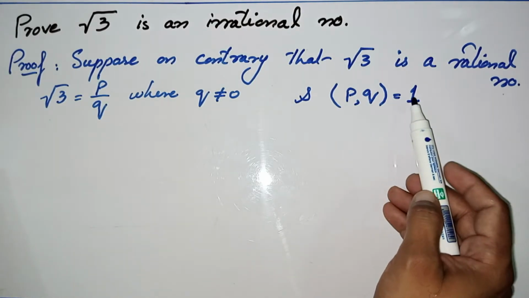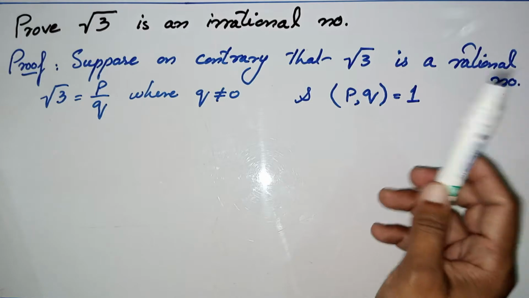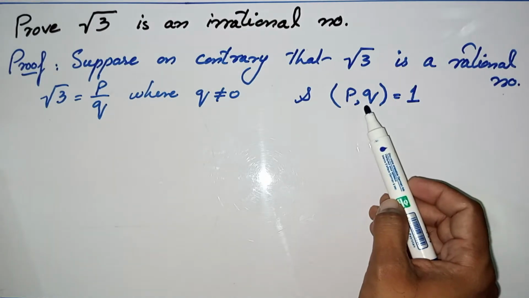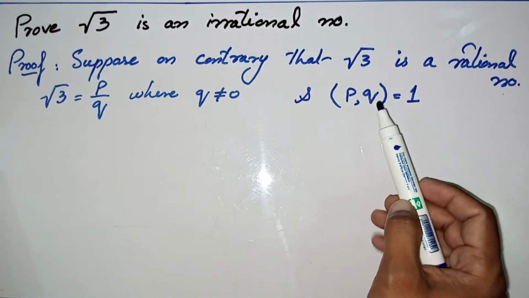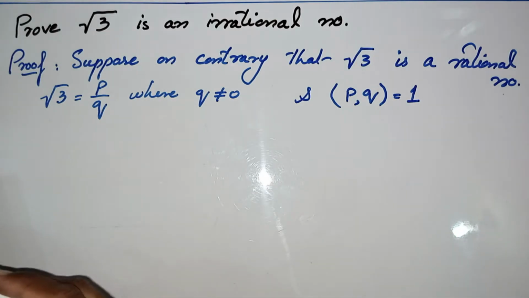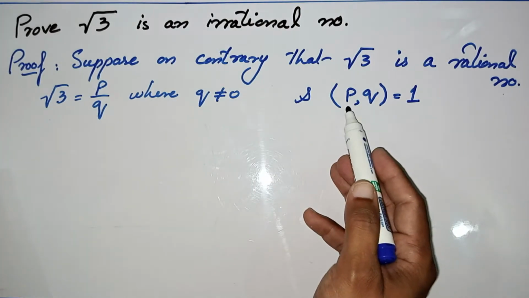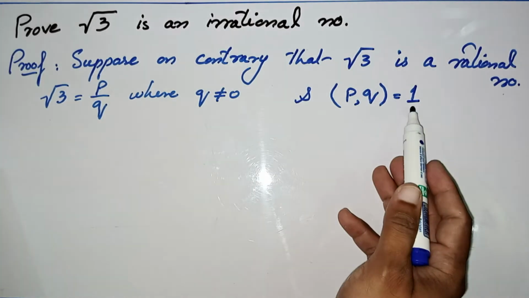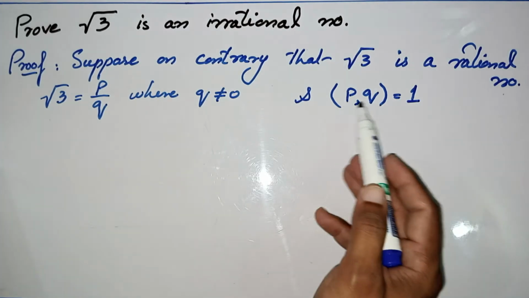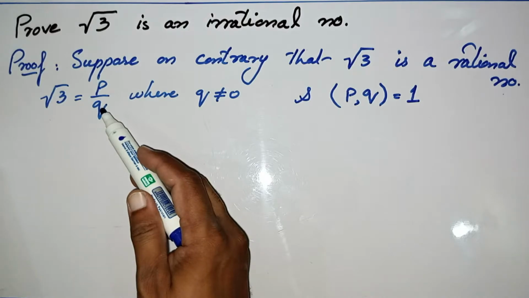You can see the definition of relative prime numbers in one of my videos, whose link you can see in the top right corner. So you must watch that video about the definition of relative prime numbers. Here I am telling you that two numbers whose GCD is 1 are called relative prime numbers. So p and q must be relative prime numbers.